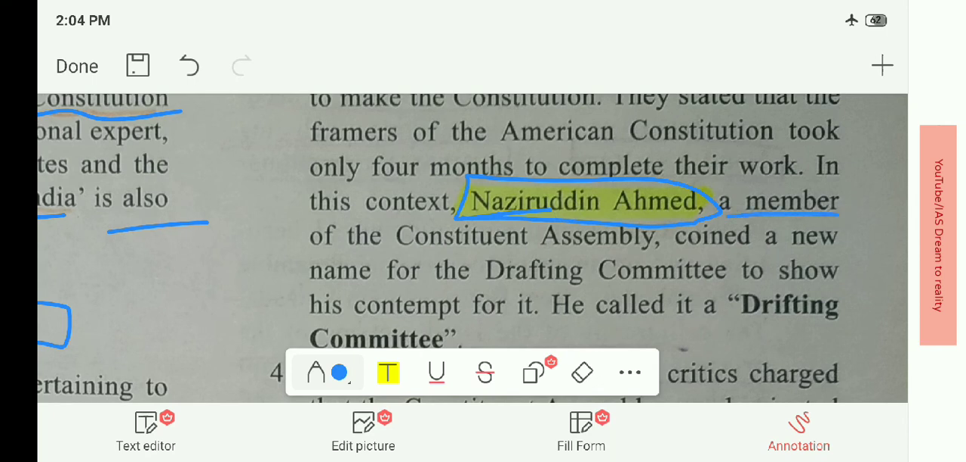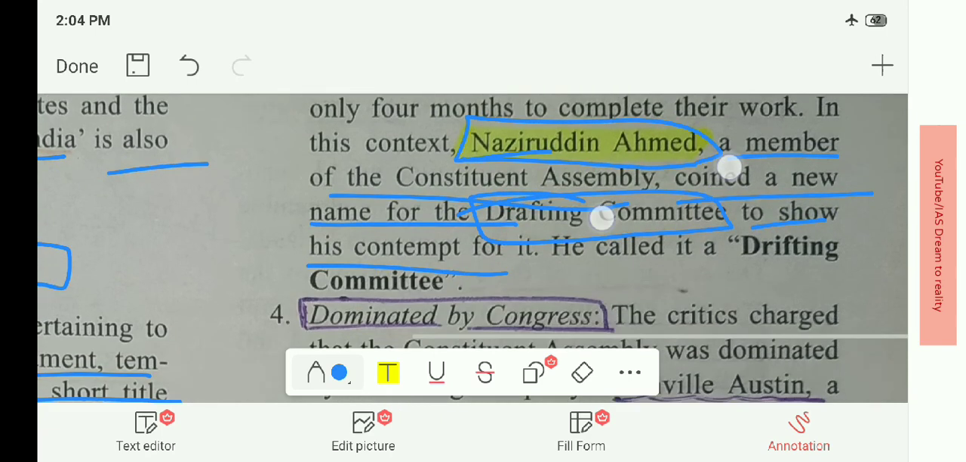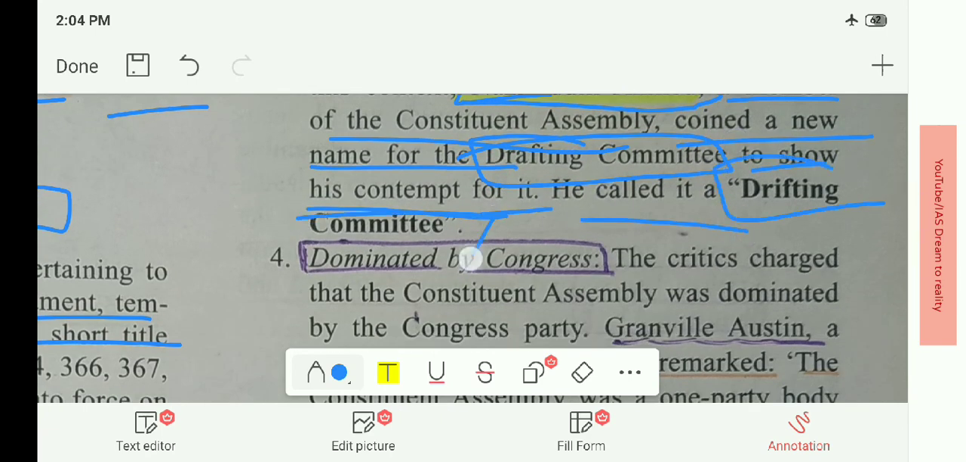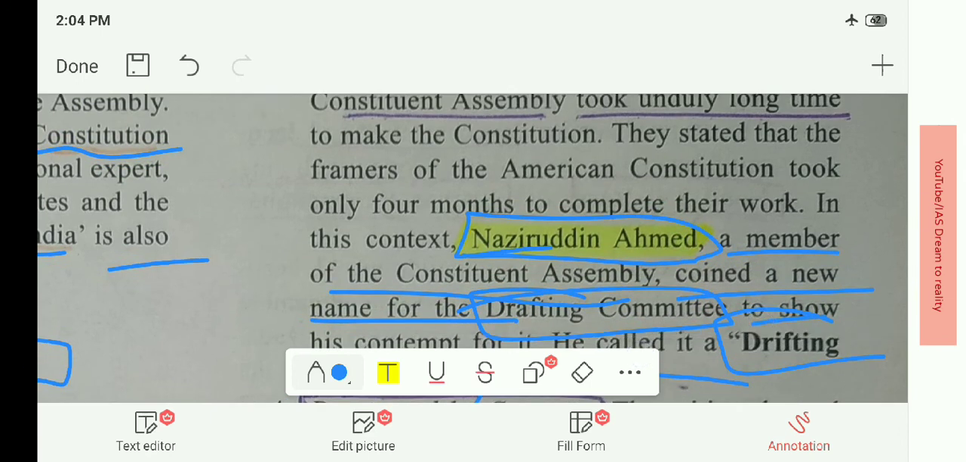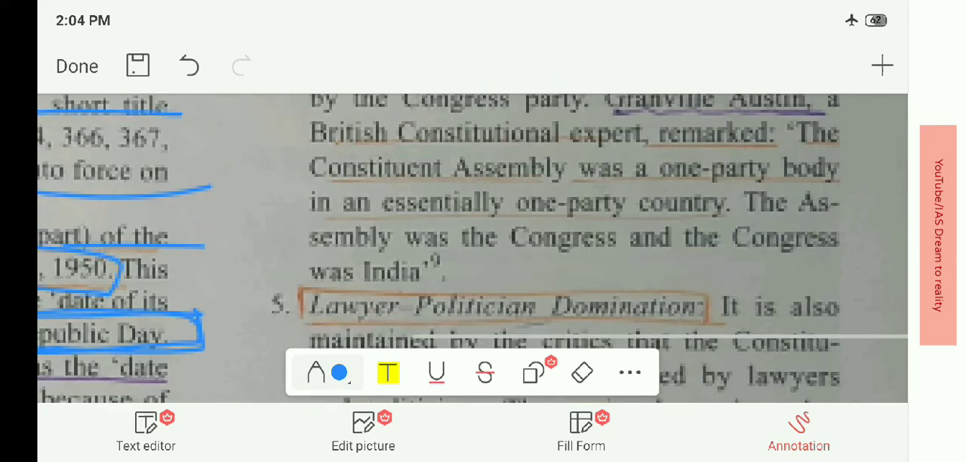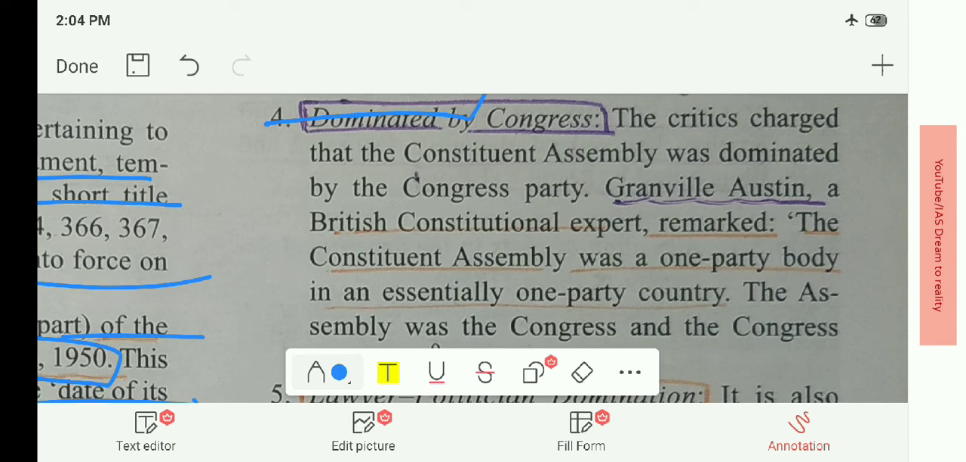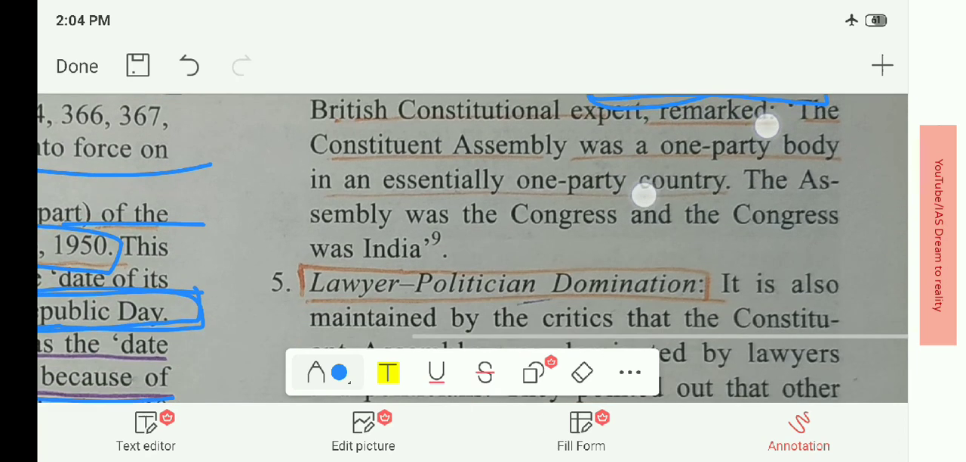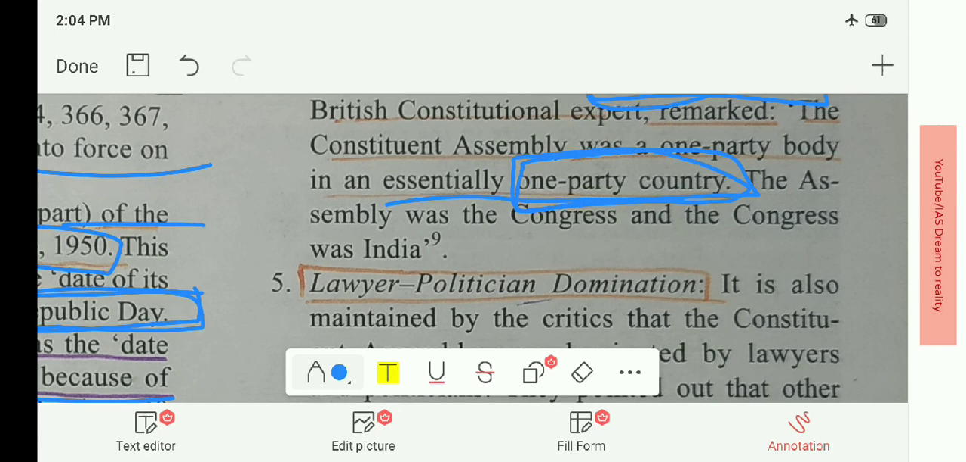Naziruddin Ahmad, a member of the Constituent Assembly, coined a new name for the drafting committee. To show his contempt for it, he called it a drifting committee. Remember who called it a drifting committee? Naziruddin Ahmad called the drafting committee a drifting committee. Then Granville Austin called it dominated by the Congress party, essentially a one party country. Who said this? It was Granville Austin.